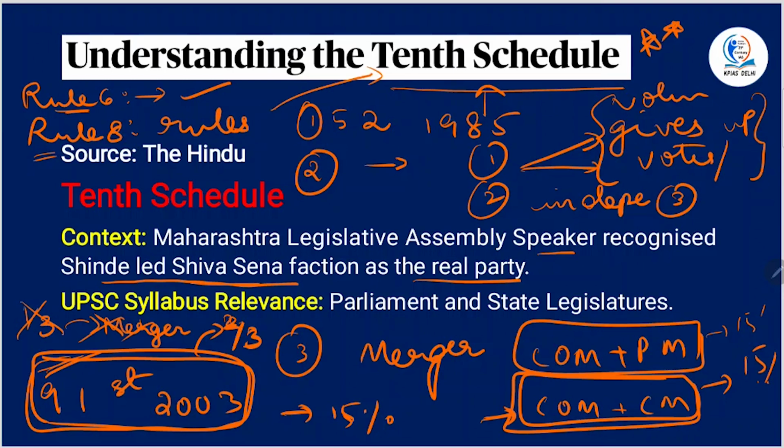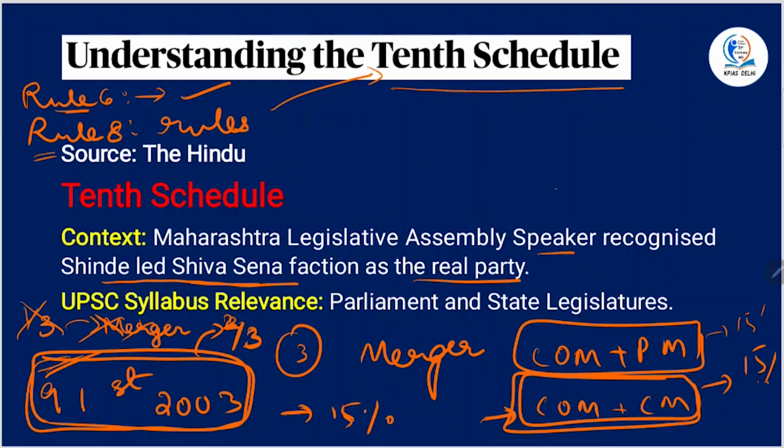Now the question is about judicial review of the 10th schedule. You have to remember the cases, and also what was the stand of the Supreme Court. In Ravi S. Nayak versus Union of India case, anti-defection law rules were seen as immune from judicial scrutiny.